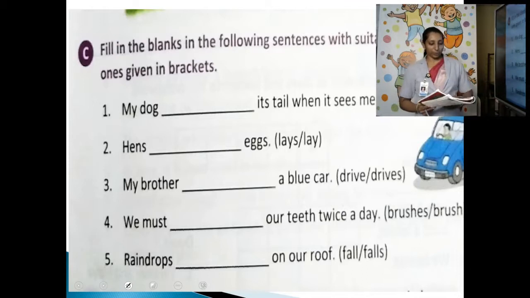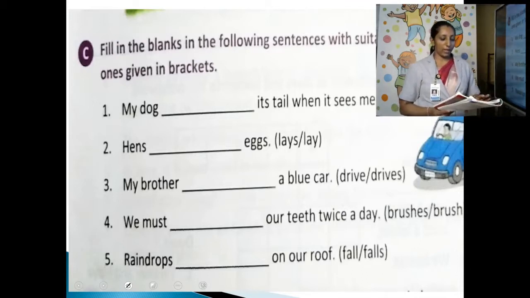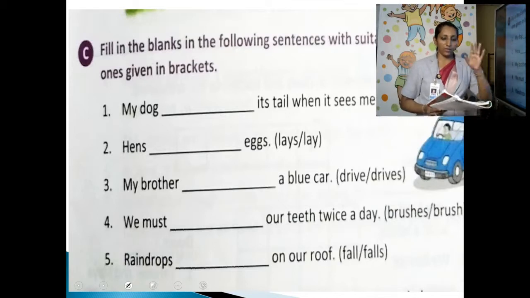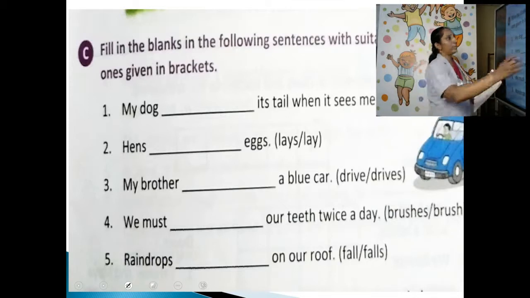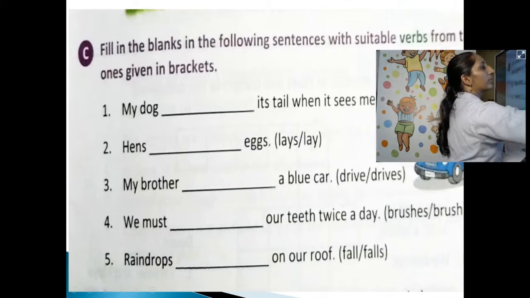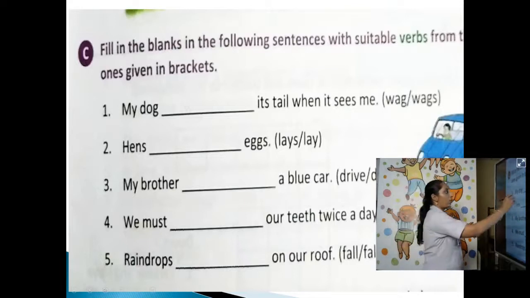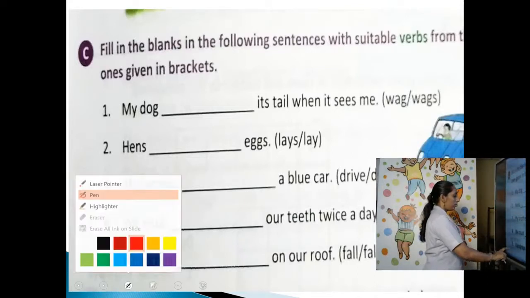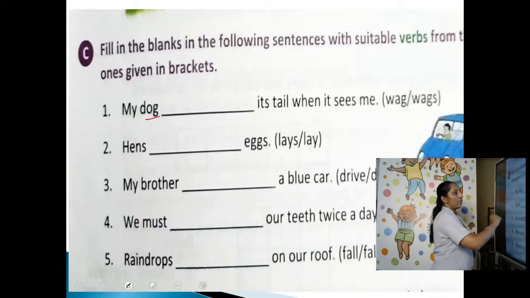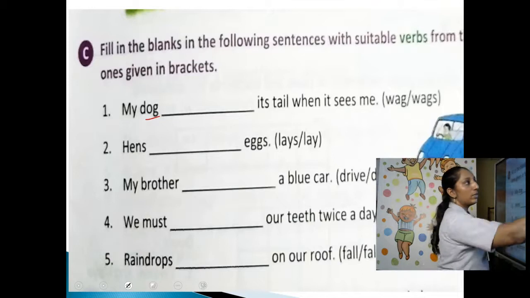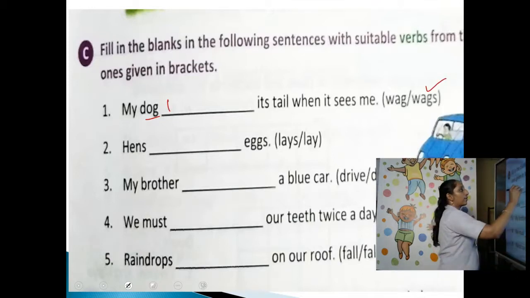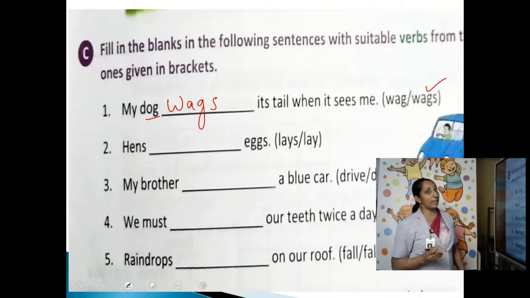So one more exercise we can do. Exercise C. Fill in the blanks in the following sentences with suitable verbs from the ones given in brackets. We have already seen the rules. You have to just apply them in these sentences. Look. My dog dash its tail when it sees me. Dog is singular, so which one will you select? Singular verb. Wags. My dog wags its tail when it sees me.